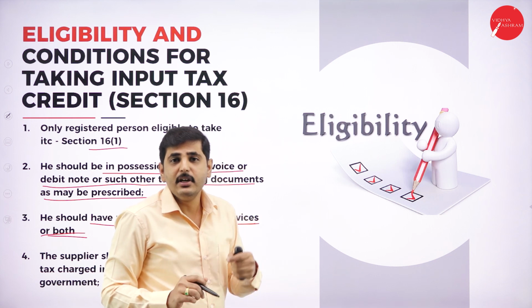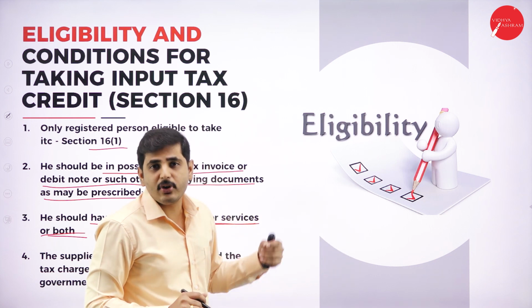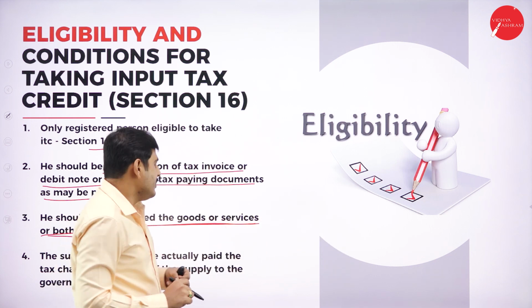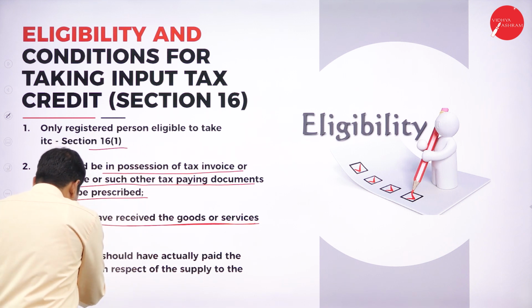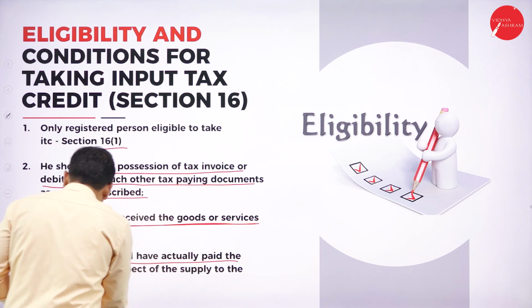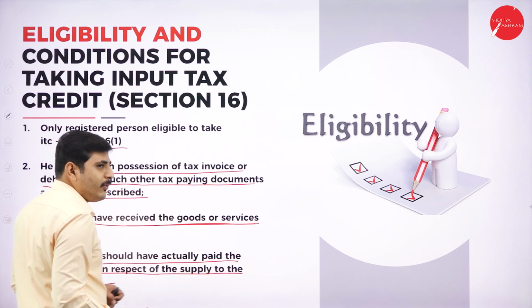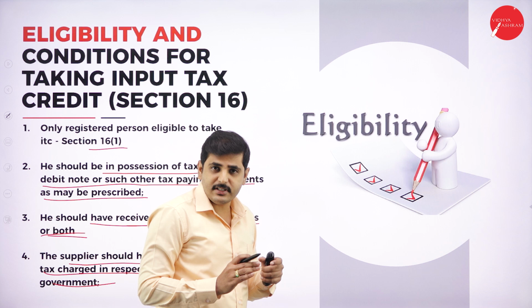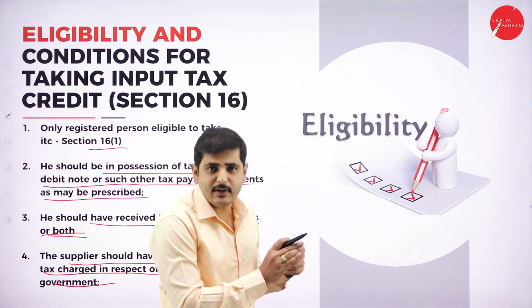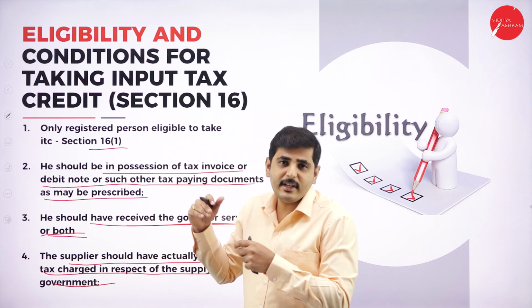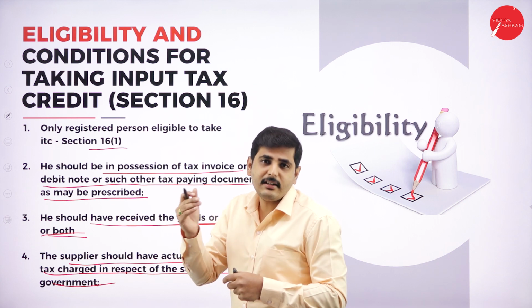For example, if the goods are still in transport, we cannot ask for input tax credit. Next one, the supplier should have actually paid the tax charged in respect of the supply to the government. So what do you mean by that? The supplier has to pay the tax, whatever the tax is. Then later you can claim the tax.